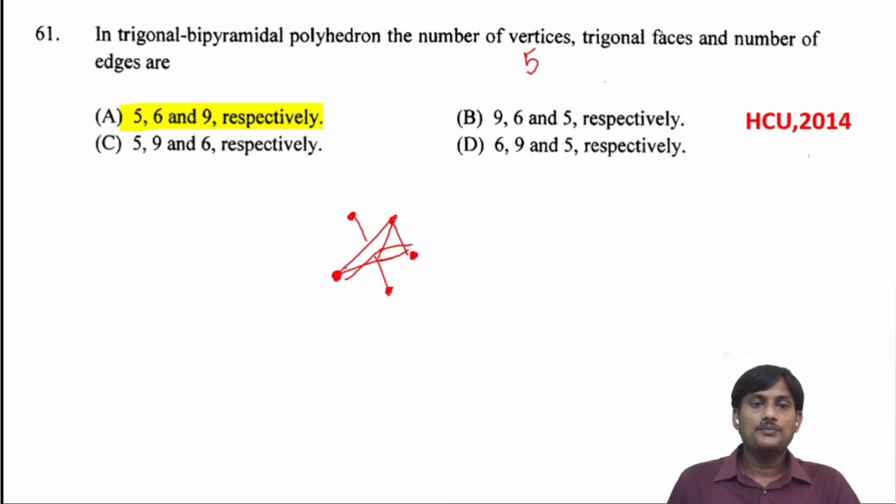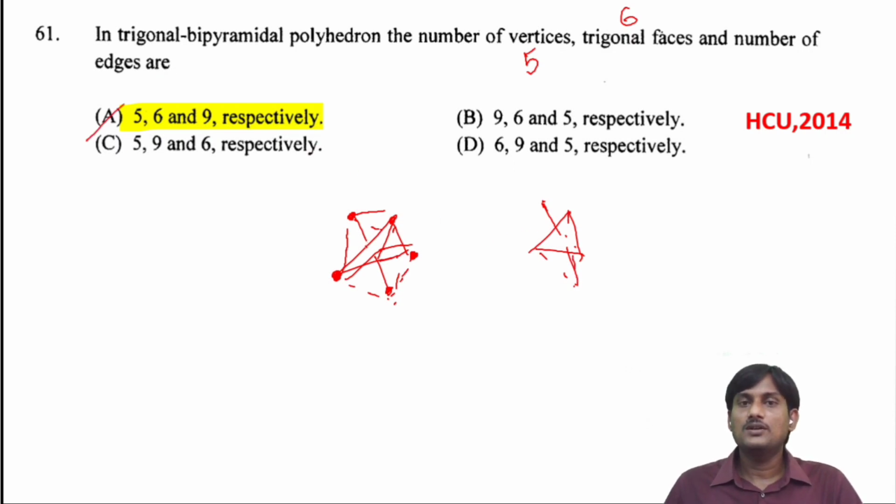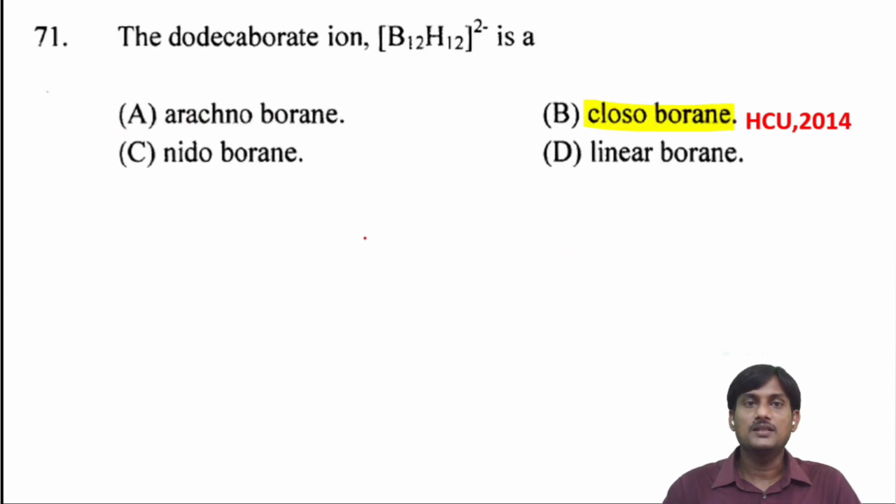The upper part can form 3 trigonal planes, and the lower one can form 3 trigonal planes. So in total we have 6 trigonal faces. And the number of edges: in the plane we have 3 edges, above we have 3 edges, and below we have 3 edges. So the number of edges will be 9. 5, 6, 9 are the number of vertices, faces, and edges in the trigonal bipyramid.